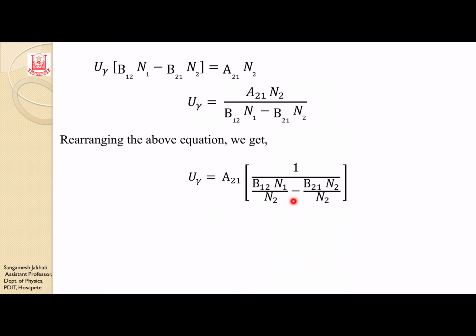I am distributing that N2 to each term, so this is B12 N1 divided by N2, and B21 N2 by N2. Here N2 cancels out and I am left with only B21. And this term I have written as it is. I took B12 out and grouped N1 by N2.